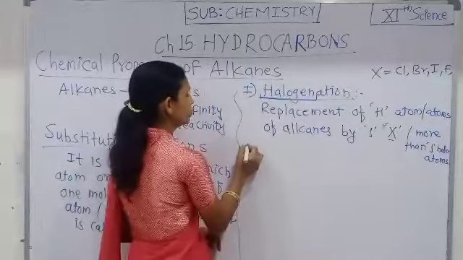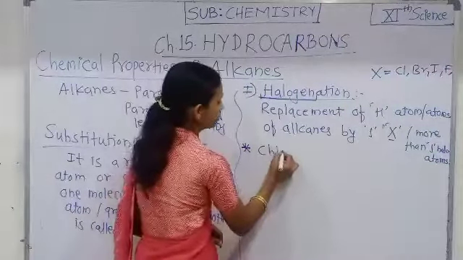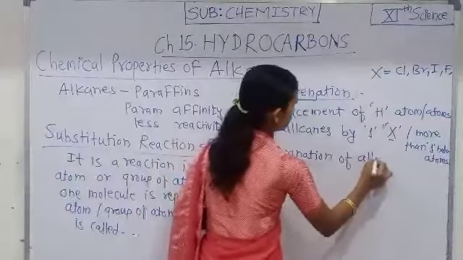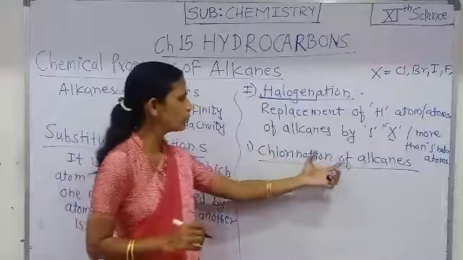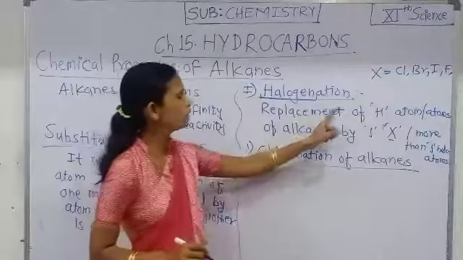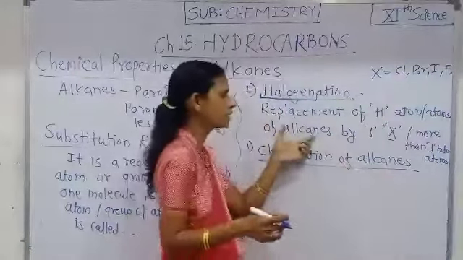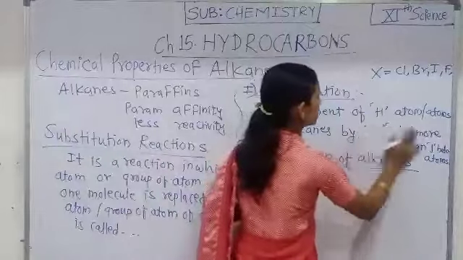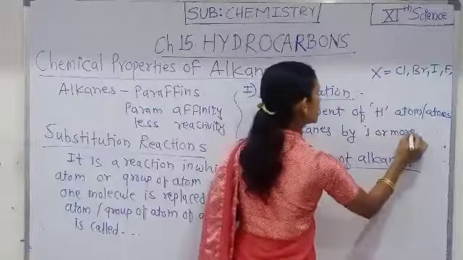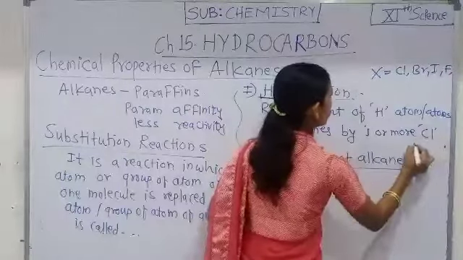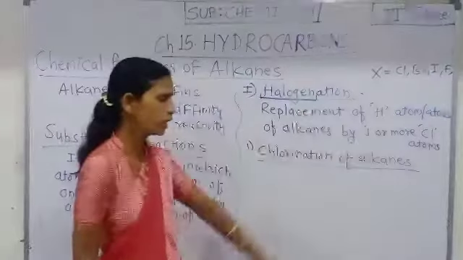First of all we have to study the chlorination of alkanes. Chlorination of alkanes means the replacement of one or more hydrogen atoms of alkanes by one or more chloro atoms.